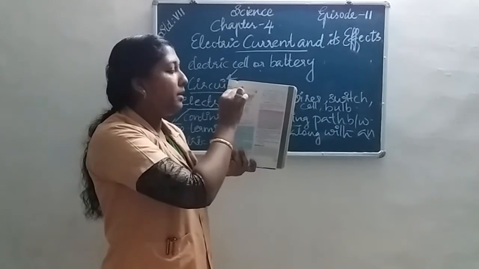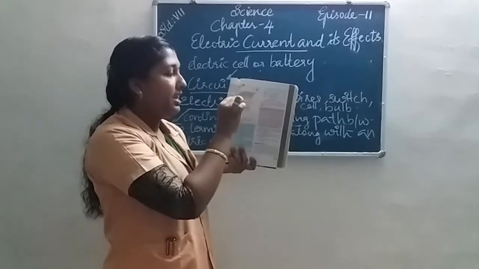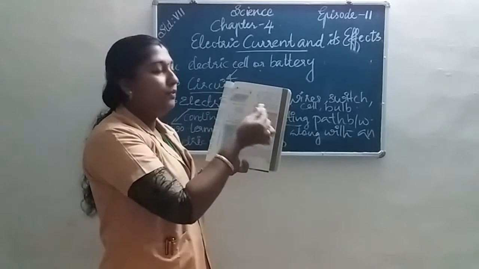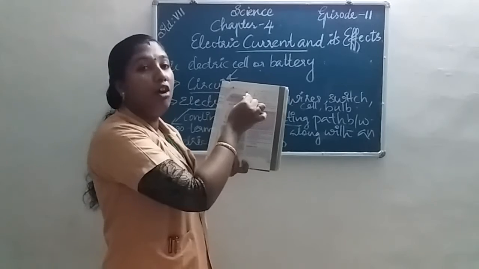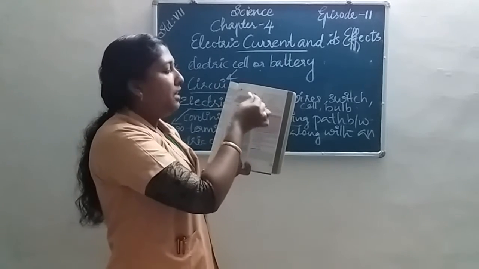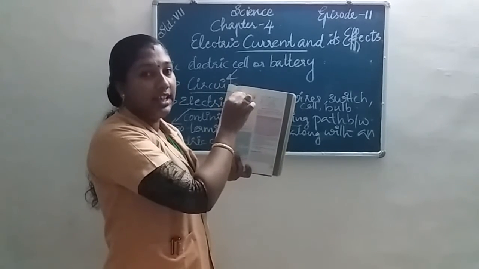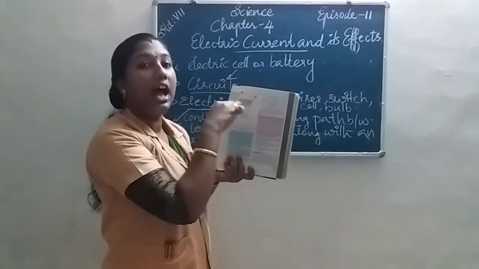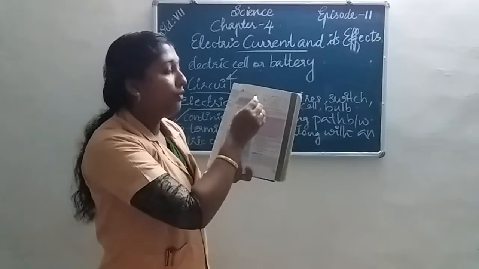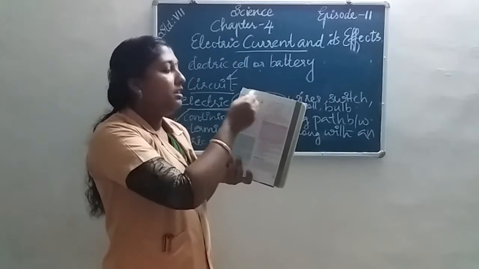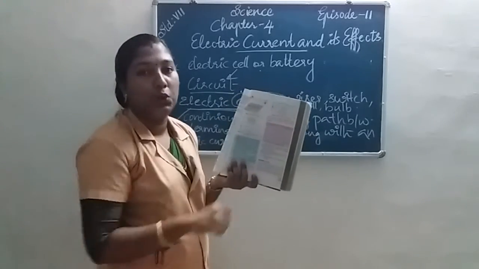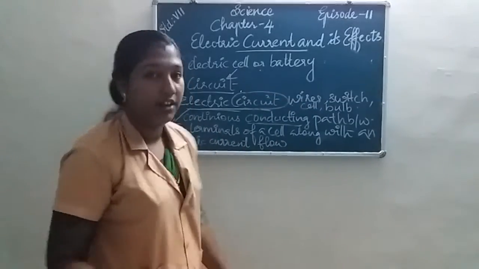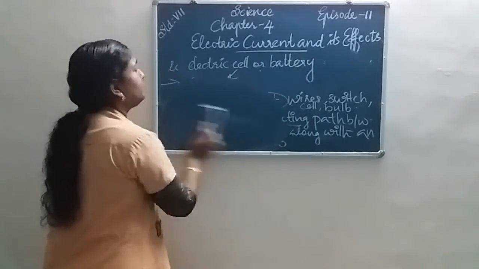The positive terminal of the cell is connected to a switch, and the other side of the switch is connected to the holder of the bulb. Then the negative terminal of the cell or a battery is connected to the other holder of the bulb. Then it makes a circuit, an electric circuit. All of you listen, all of you understand an electric circuit.